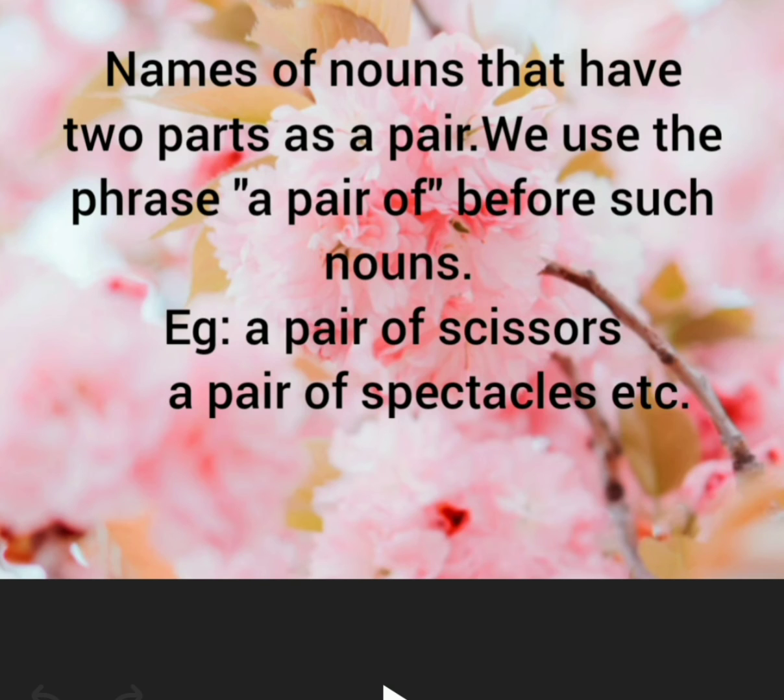Let's discuss some nouns that have two parts as a pair. Use the phrase a pair of before such nouns. Example, a pair of scissors, a pair of spectacles, etc.